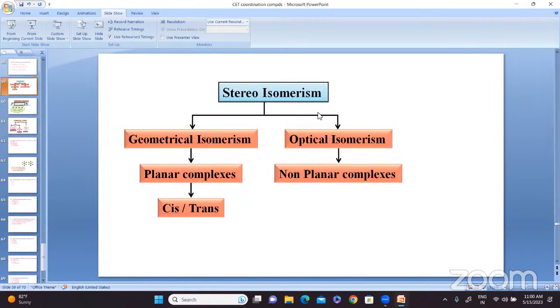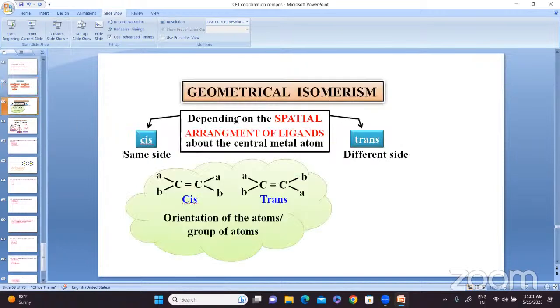Stereoisomers are divided into geometrical isomers and optical isomers. Geometrical isomers are in planar molecules and complexes. Geometrical isomerism depends upon the spatial arrangement of ligands about the central metal atom. If the atoms are on the same side, they are called cis. If the atoms are on different sides, they are called trans.